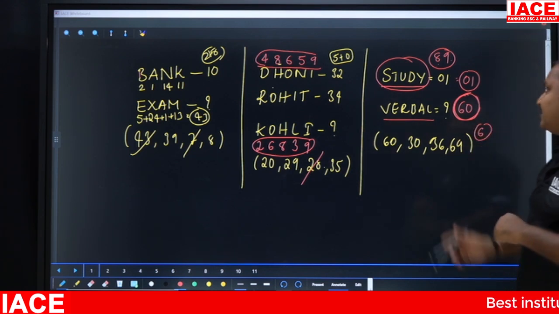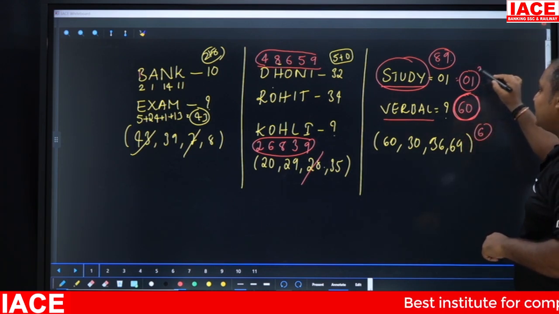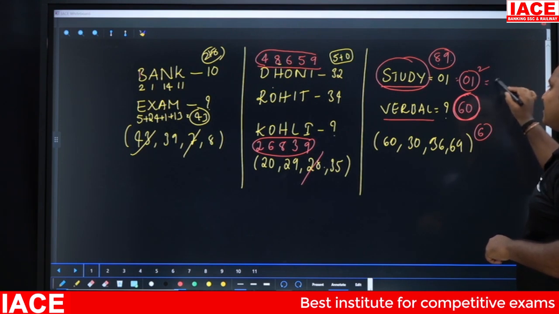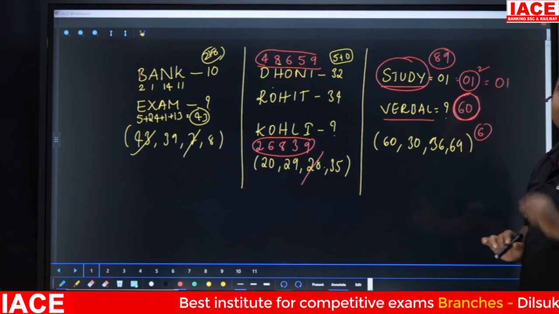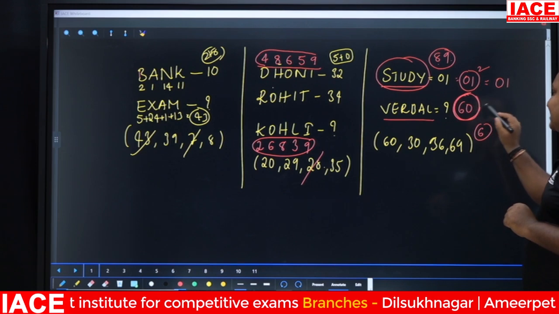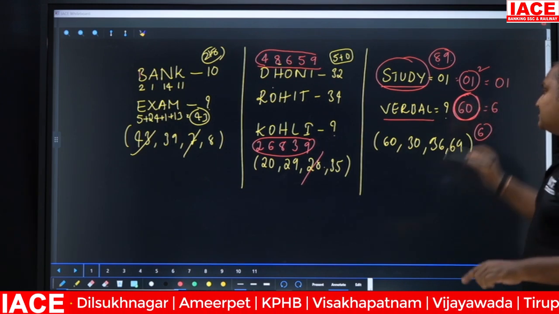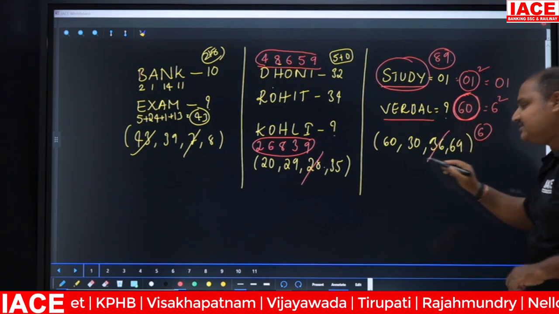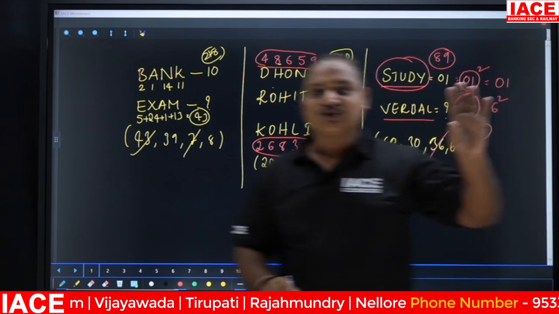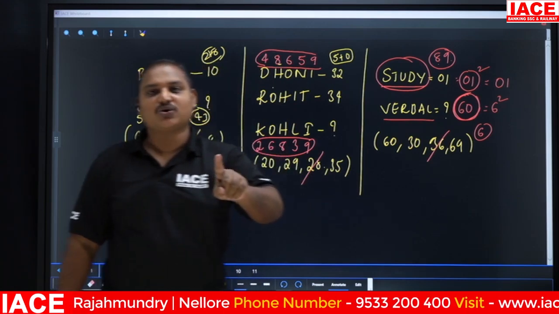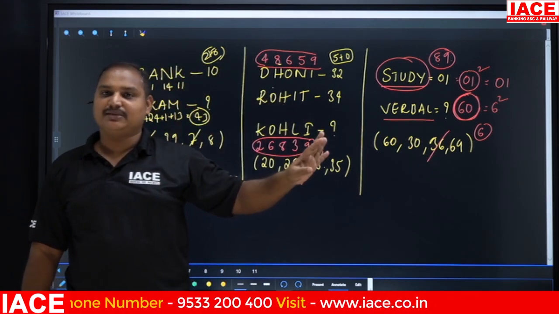So 1 I have got as the answer. If I square this number, again I'm going to get 1 only. If I take the difference between these two numbers, this will be 6. If I square that number, 6 square equals 36, I'm telling you.